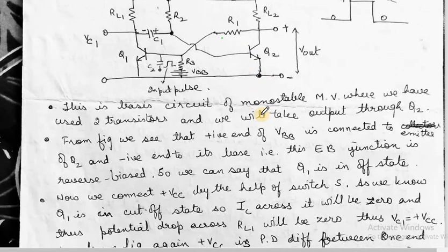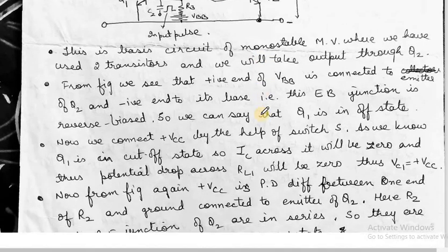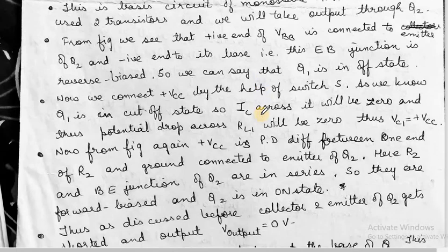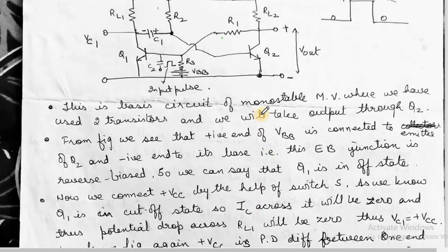So in case of R2, one end is extremely positive and the other end is extremely negative, and R2 and the base emitter junction of Q2 are in series. Because they are in series, it will make this junction forward biased, and Q2 will remain in on state.